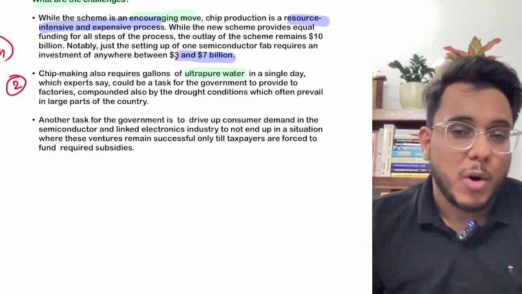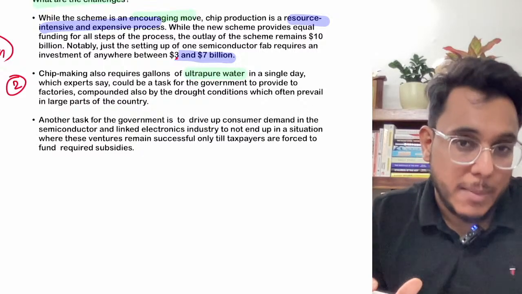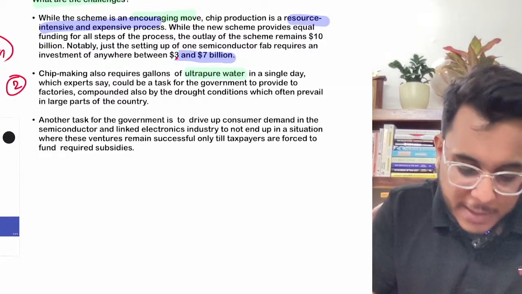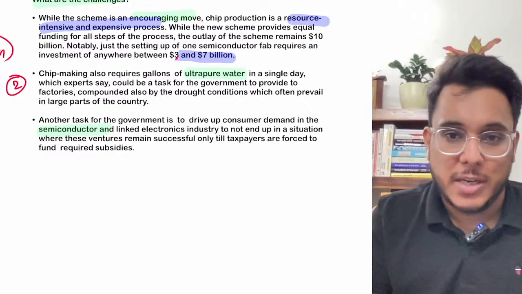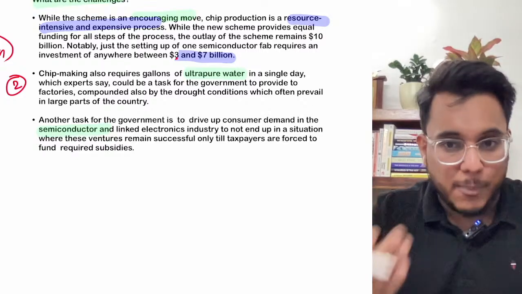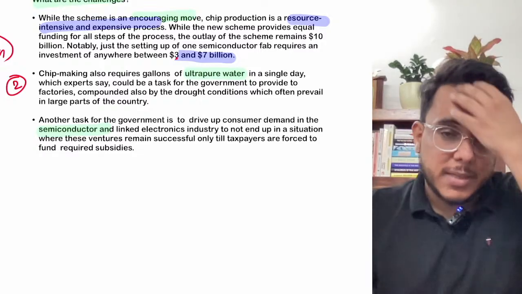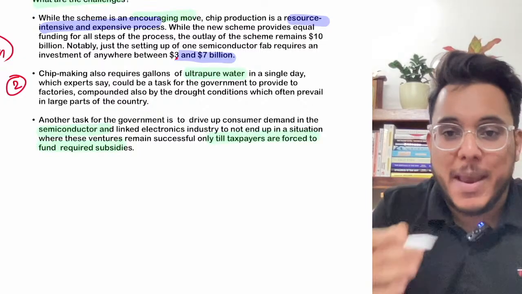Moreover, if the groundwater will be withdrawn, that might impact the groundwater table also. So environmental issues will be there. Then the third issue that comes here is that basically we are giving the production linked incentive scheme. I told you the support will be provided, subsidy will be provided, even for establishing the plant. Now we are providing this from the taxpayers' money.